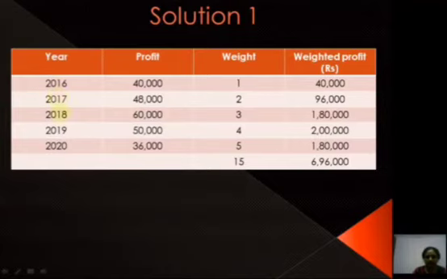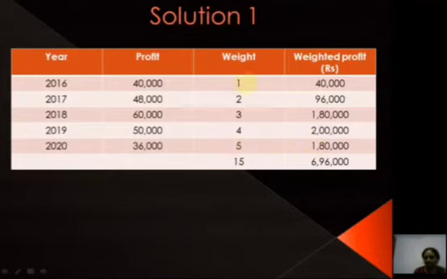Now in the first column we have year 2016, 17, 18, 19 and 20. Then there is profit, which is given in the question: 40,000, 48,000, 60,000, 50,000 and 36,000. Then weights are also given in the question, that is 1, 2, 3, 4, 5 respectively from 2016 to 2020. Now weighted profit is profit into weight. That is 40,000 into 1 is 40,000, 48,000 into 2 is 96,000, 60,000 into 3 is 1,80,000, 50,000 into 4 is 2 lakh and 36,000 into 5 is 1,80,000.